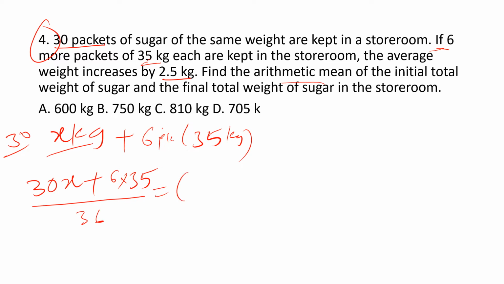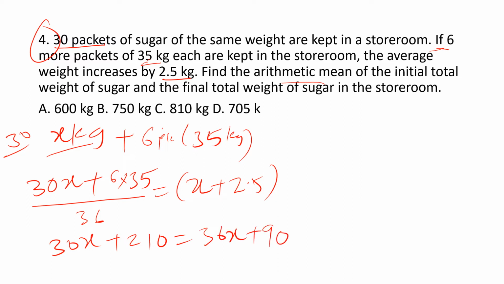Initially the average is x kg, because all are of same weight, so the average is x plus 2.5. 30x plus 6 into 35, 210, equals 36x plus 90, and we get 6x equals 210 minus 90, 120. x equals 20, guys.